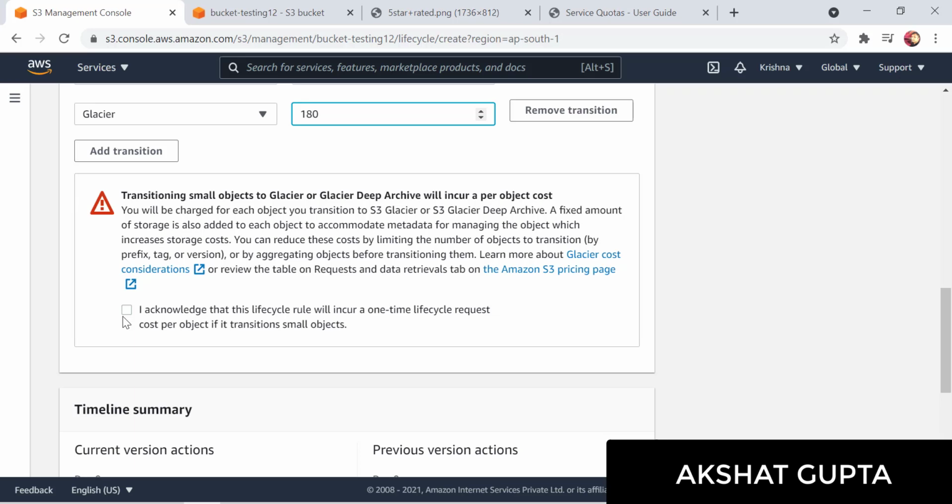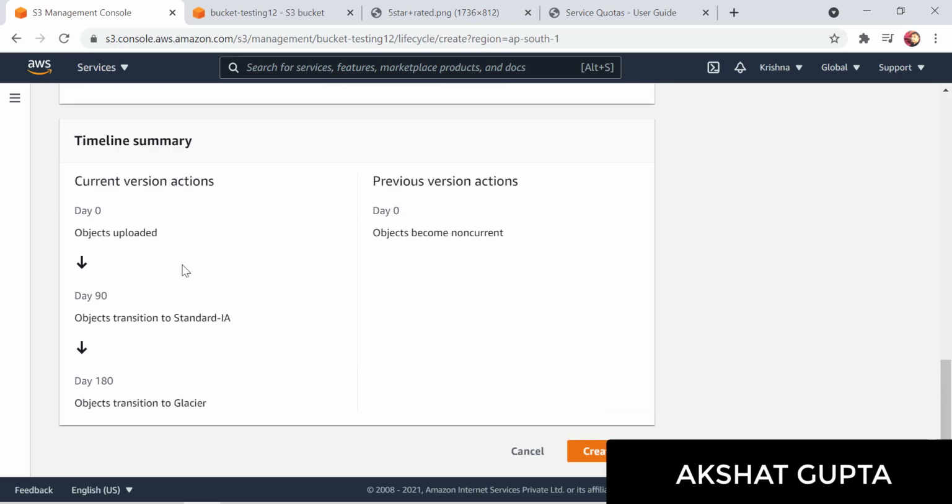Okay, so just click on I acknowledge this thing. So here what we can see is basically the current versions of the actions. Day 0, the objects are uploaded. At day 90, after 90 days, objects would be moved to standard IA if you are not using them. After 180 days, the object would be transitioned to Glacier.